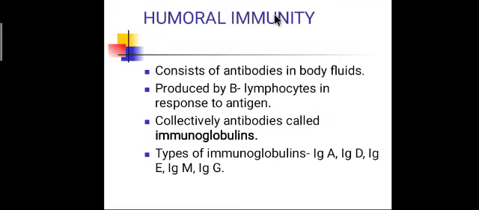B lymphocytes produce antibodies in response to antigens. Collectively, these antibodies are called immunoglobulins. There are 5 types of immunoglobulin: IgA, IgD, IgE, IgM, and IgG.